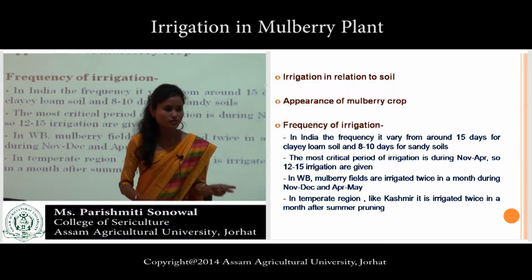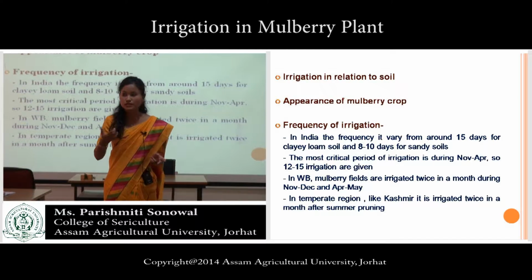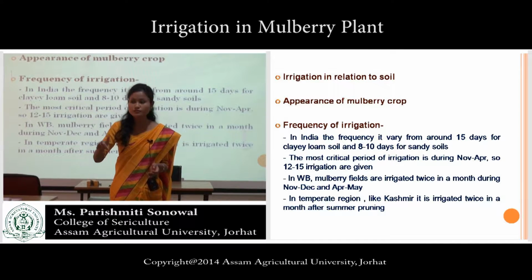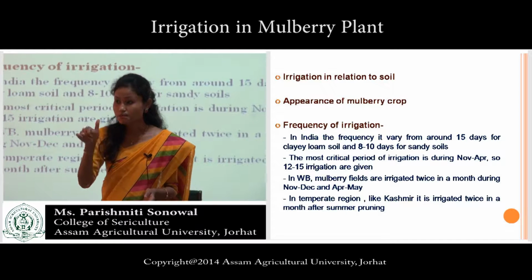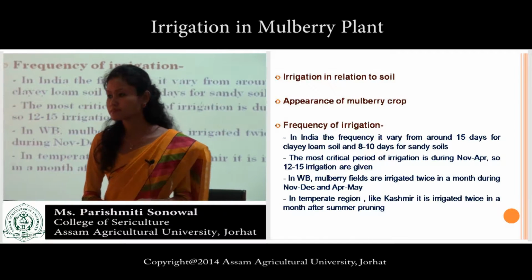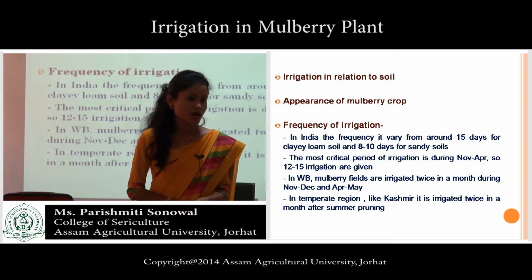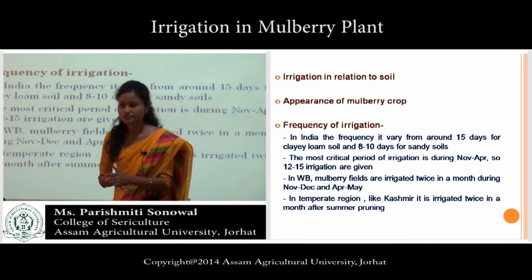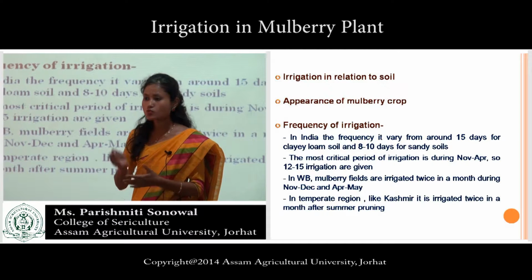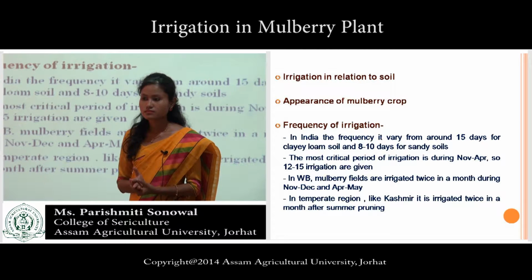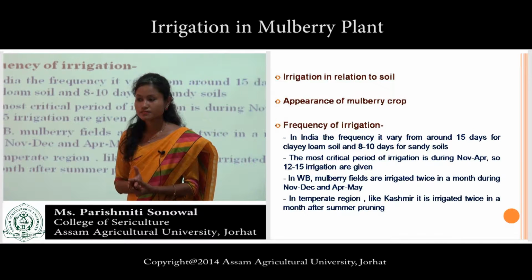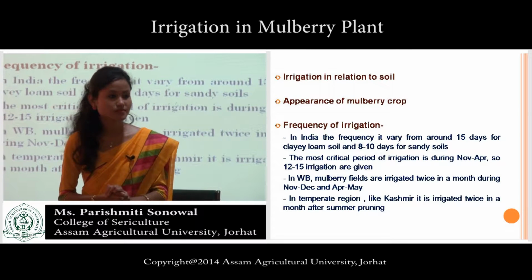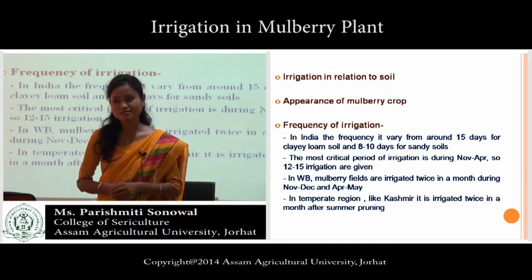What will happen? The first point is leaching loss, then deep percolation of the water, then unevenness, then wastage of water, then yes, very good.